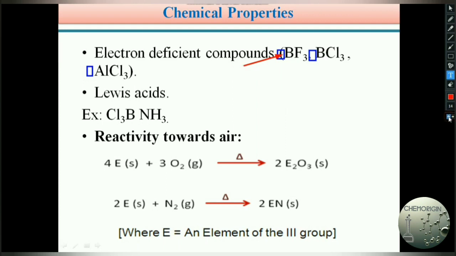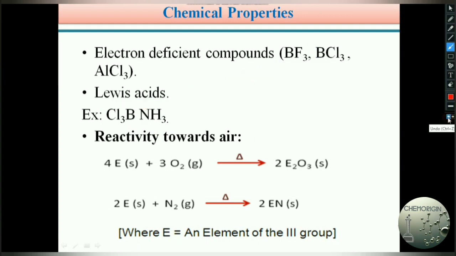So already in unit 3, acids and bases, you already know Lewis acids and bases theory. Electron pair acceptors are called Lewis acids. Electron pair donors are called Lewis bases. Ammonia is a Lewis base because in ammonia the nitrogen atom is having a lone pair of electrons. BCl3, because it is having a vacant 2pz orbital, can accommodate a pair of electrons which are present on nitrogen. So BCl3, BF3 or AlCl3, these act as electron deficient compounds.